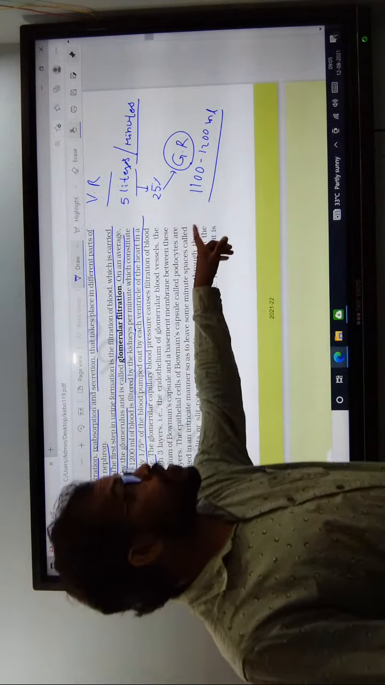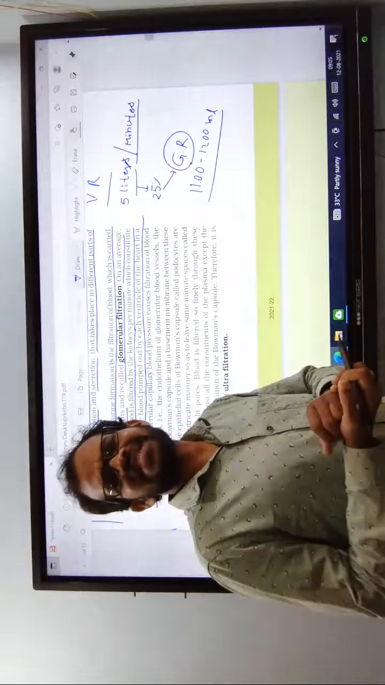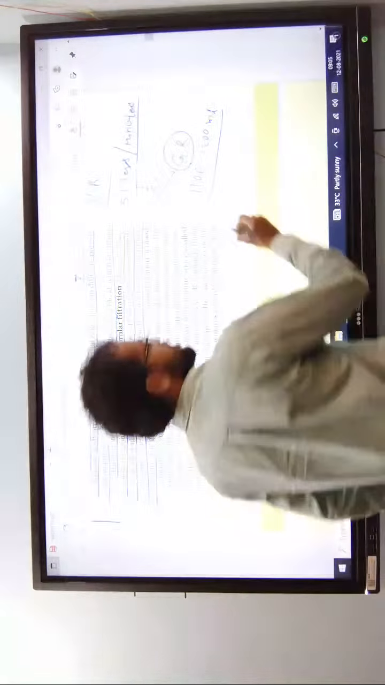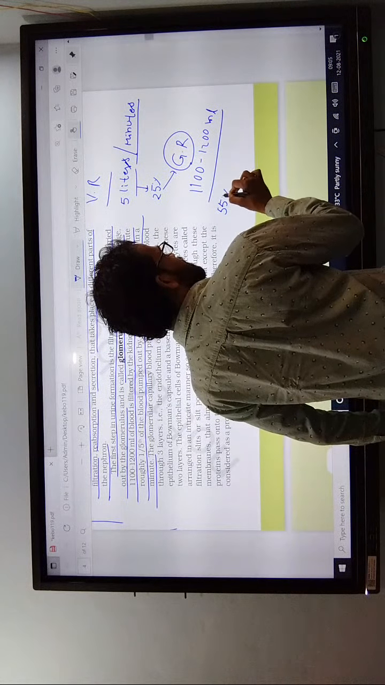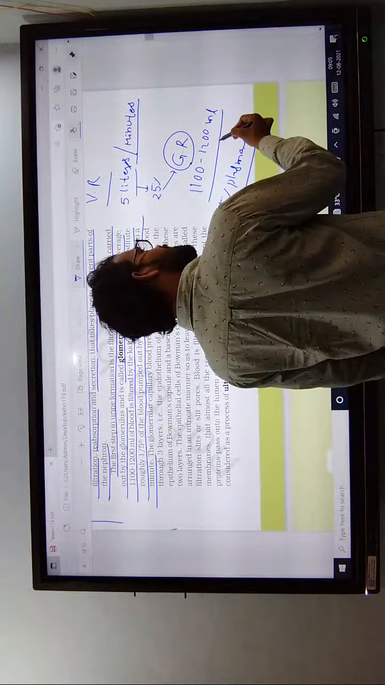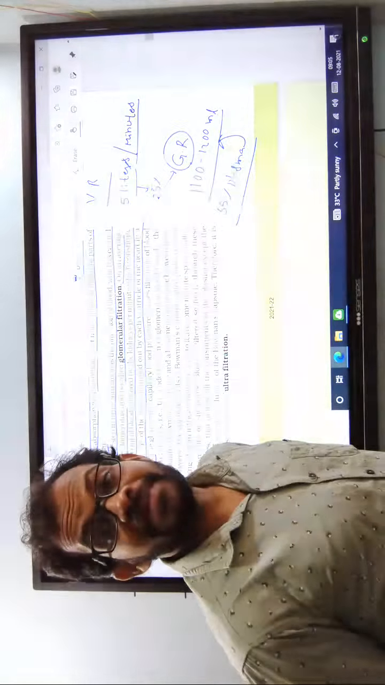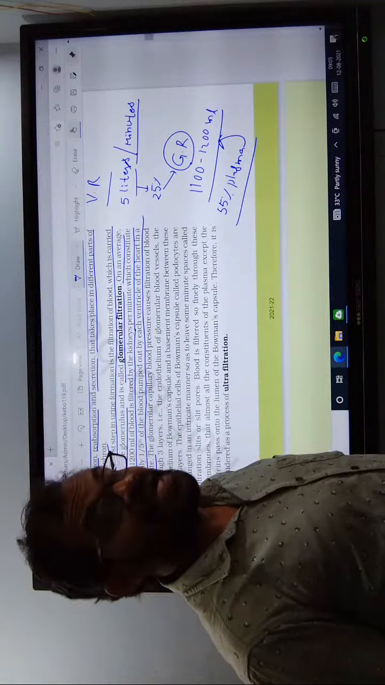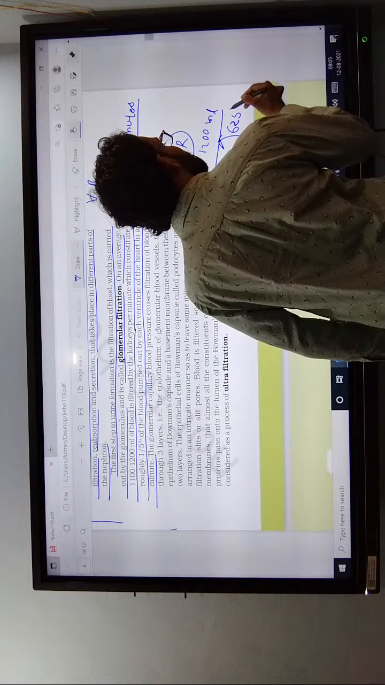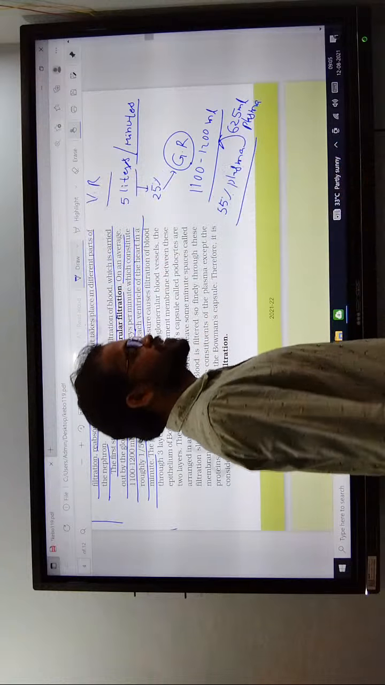Out of 1100 to 1200 ml, what is the percentage of plasma? Generally, plasma is 55% and formed elements 45%. 55% of the blood is plasma, which means about 625 ml of plasma.